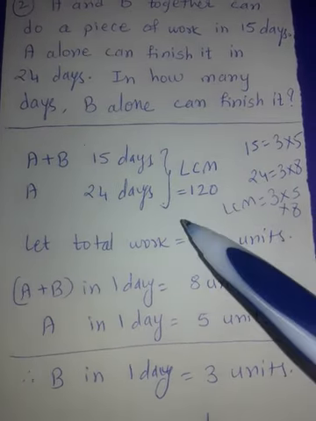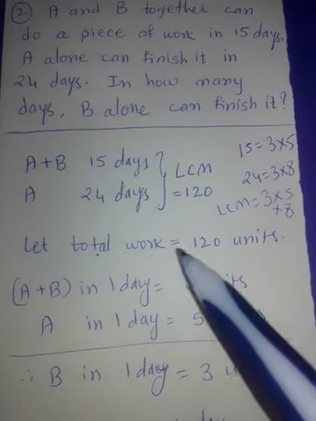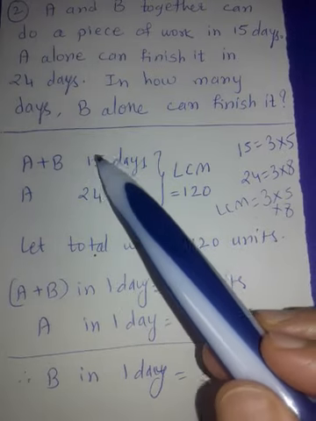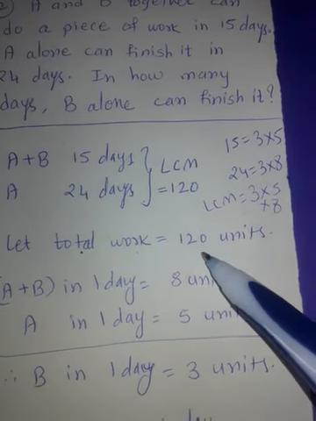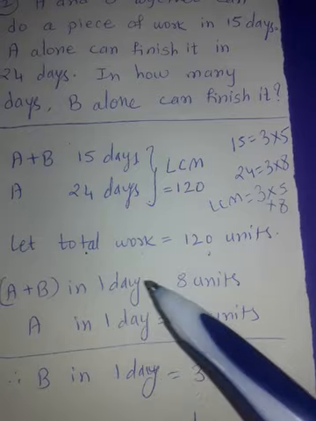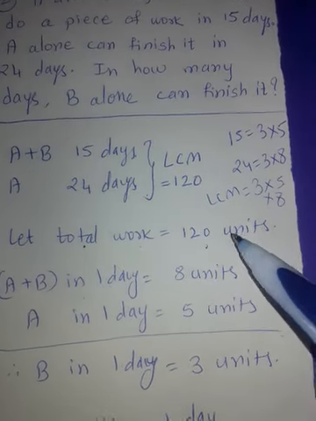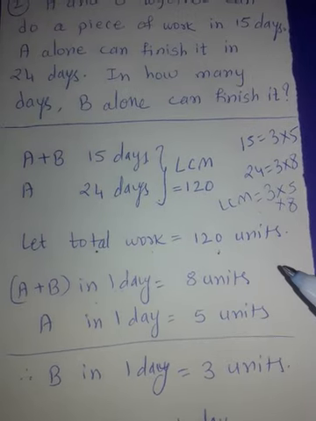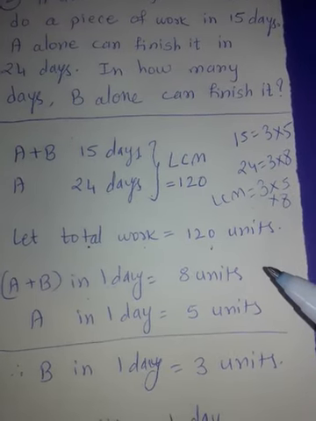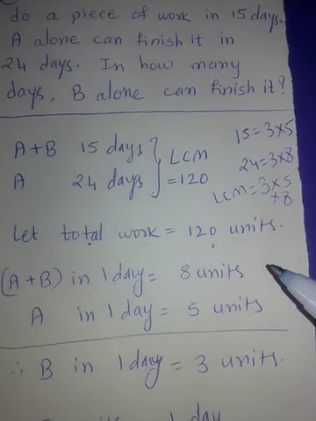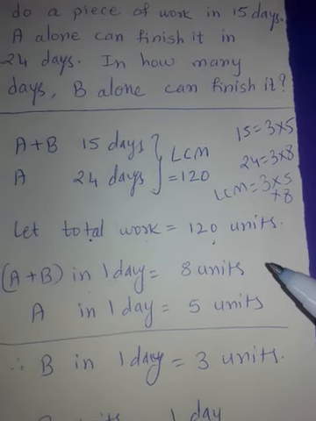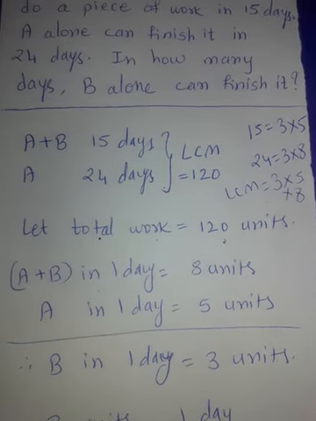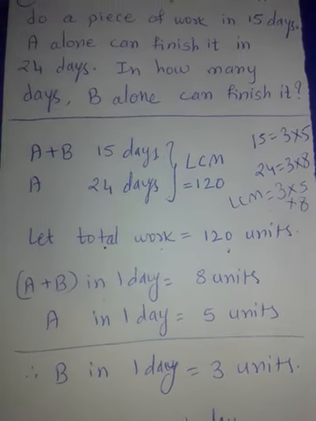So LCM is 120. So what am I going to assume? Let total work be 120 units. So A and B in 15 days complete these 120 units. That means in one day they complete 8 units. 15 eights are 120. If you are fast in tables, it will help. Every time I ask you to learn the tables by heart, that is the reason. You become very fast compared to everybody else. With your speed, you surpass other candidates so that you can solve many more examples than others.